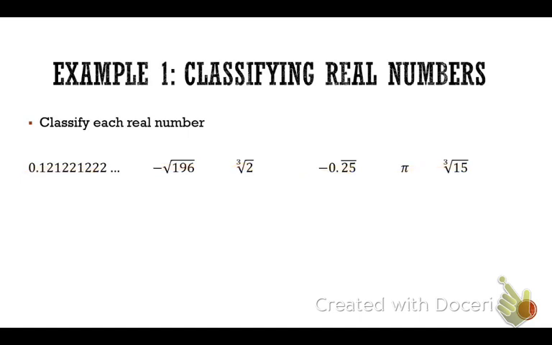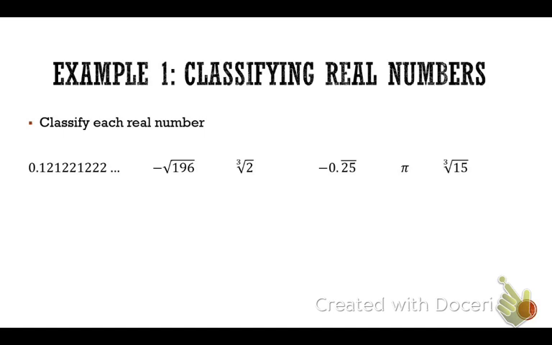We have to determine, are these numbers rational or irrational? Simply saying one or the other is not enough. I have to have a why, an explanation. My explanation is going to be me saying, this number is a repeating decimal, this number is a terminating decimal or an integer, or non-terminating, non-repeating. Those are going to be some of my reasons. All right, go ahead and write down each of these 6 numbers.